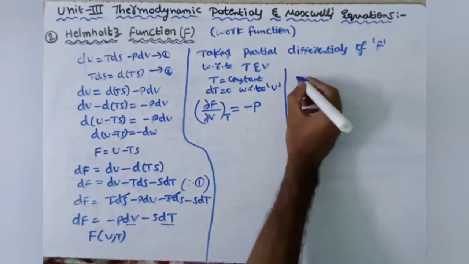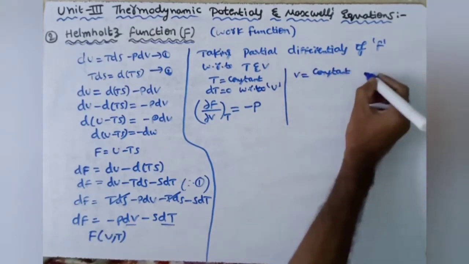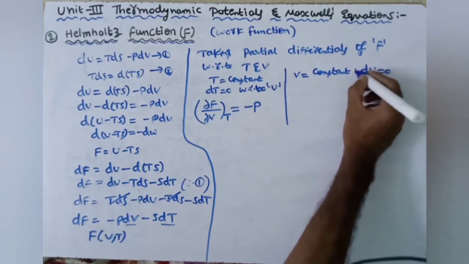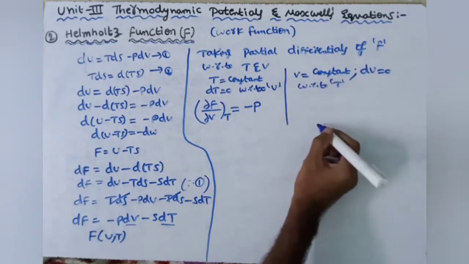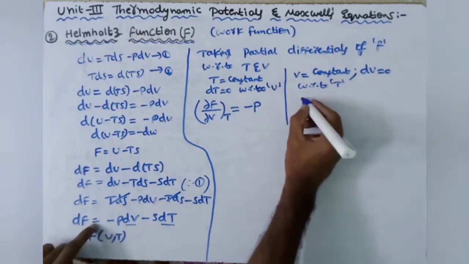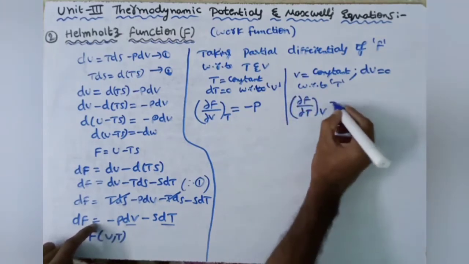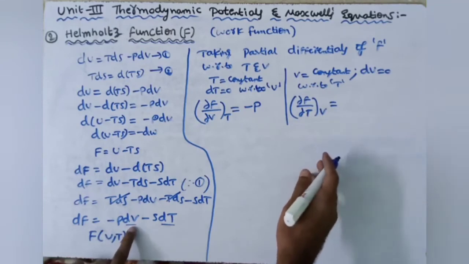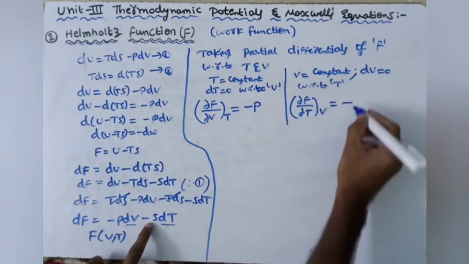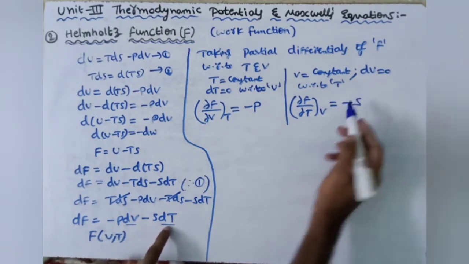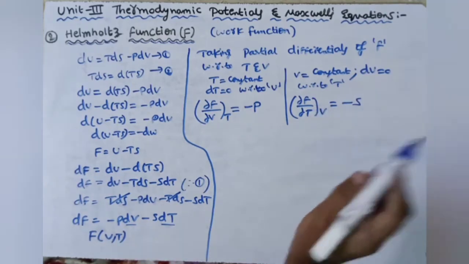And in another case, we take V is equal to constant, then dV is equal to 0. With respect to T, we do partial differentiation for this equation. So ∂F/∂T, where V is constant, is equal to: dV is 0, so this entire term becomes 0. So we have minus S. Partial differentiation of dT with respect to T becomes 1. So we have minus S here.